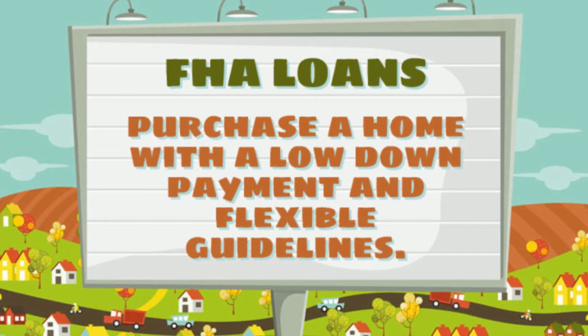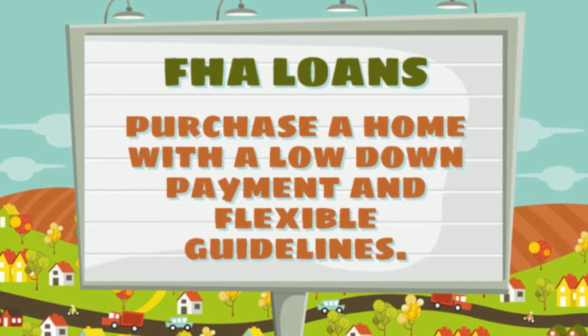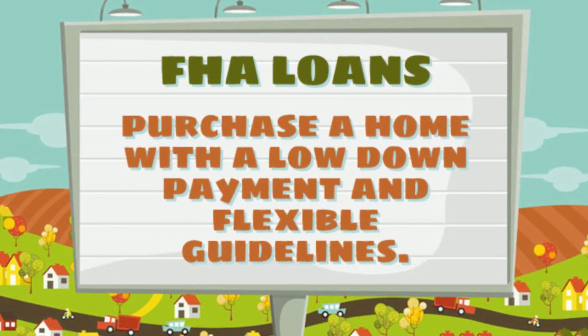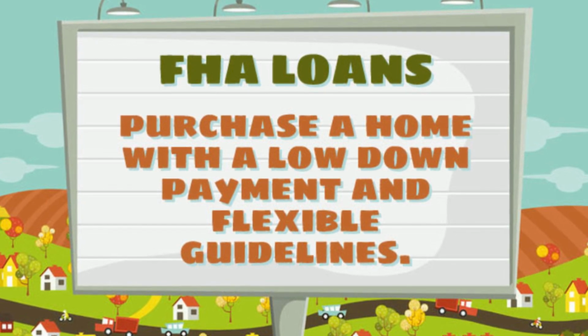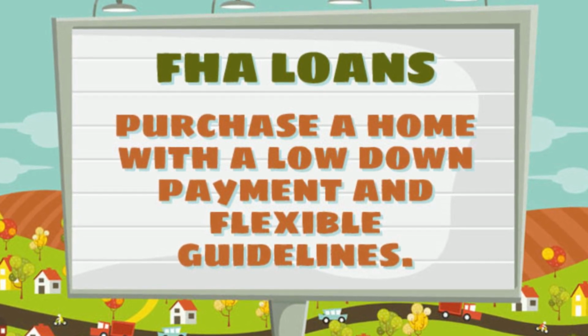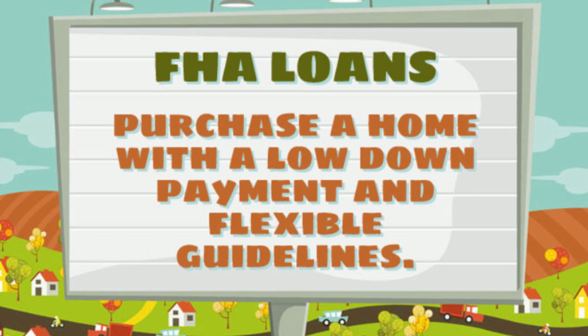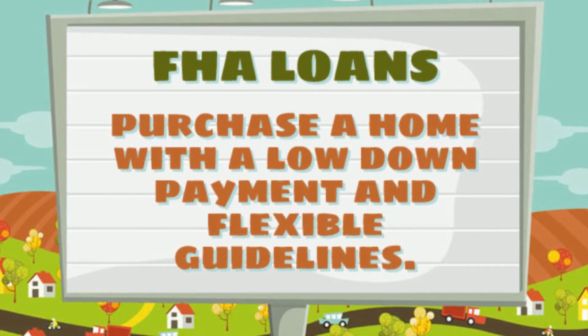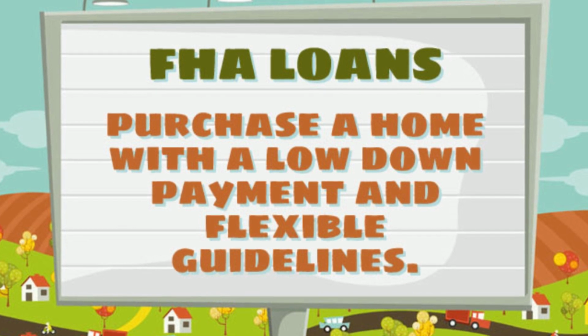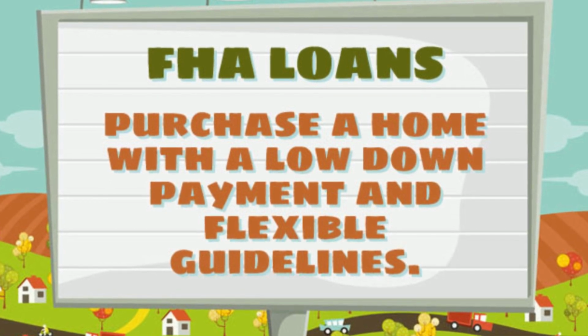Key features of FHA loans: lower down payment requirements. FHA loans typically require a down payment as low as 3.5% of the home's purchase price, making them an attractive option for first-time home buyers. Lenient credit requirements. While FHA loans have credit score requirements, they are generally more forgiving of lower credit scores compared to conventional mortgages. Competitive interest rates. FHA loans offer competitive interest rates, often on par with conventional loans.